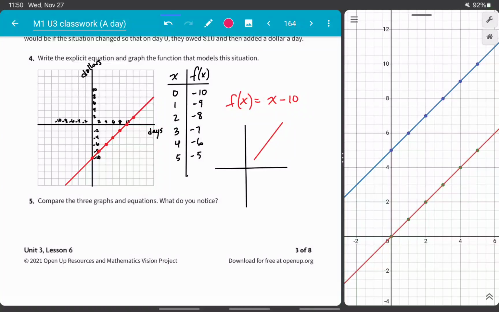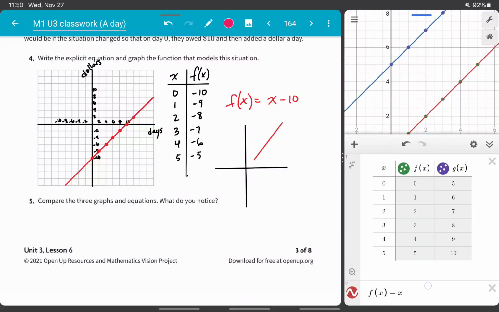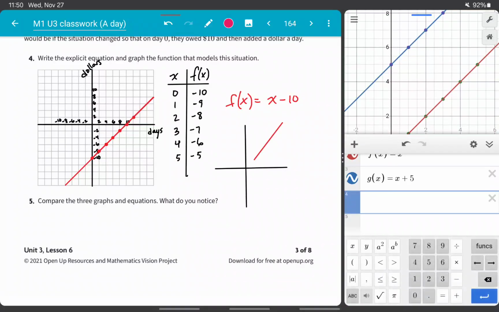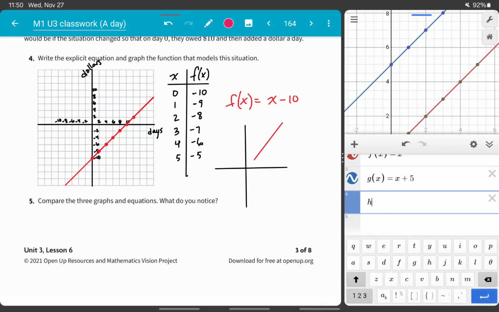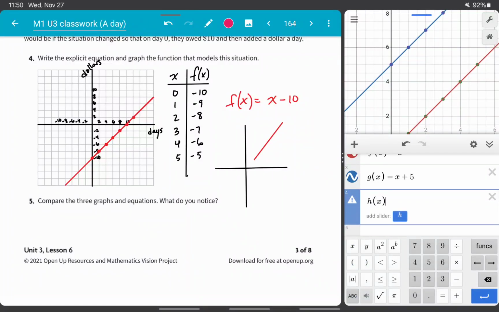Compare the three graphs and equations. What do you notice? So before I compare, I'm going to add that third equation here. I've already used f of x and g of x, so I'm going to call this one h of x. H of x is this equation that we just wrote, x minus 10.